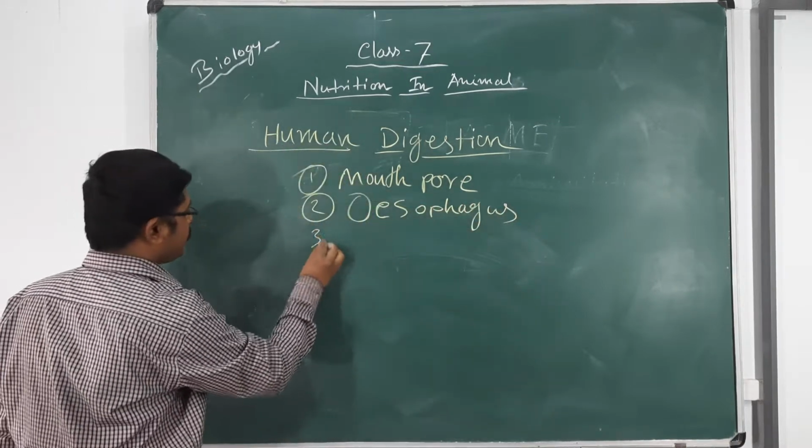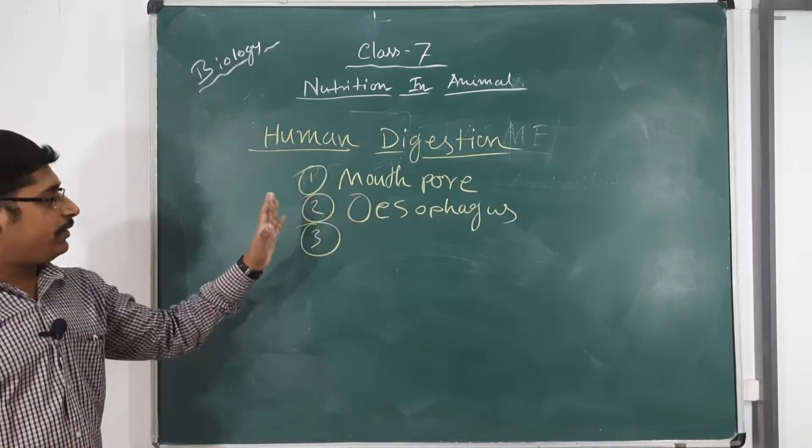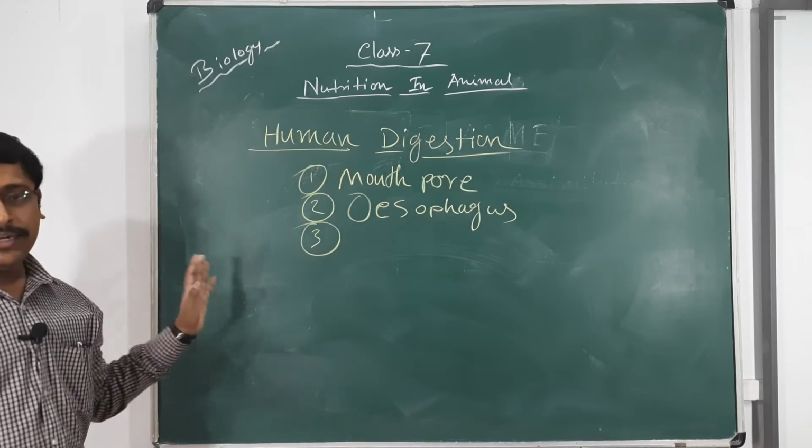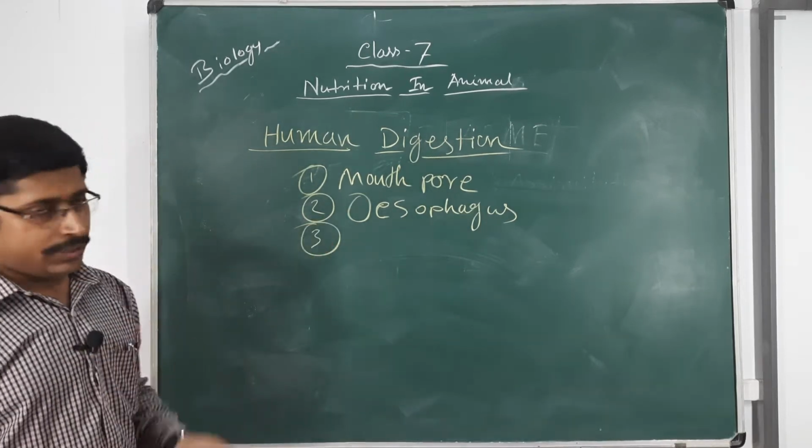And after the esophagus, next, I am just writing the principal parts of our digestive system. There are many accessory parts, we will discuss them gradually with our study.